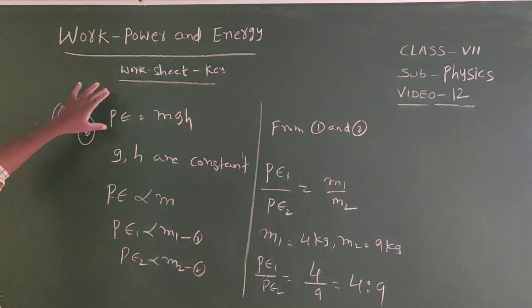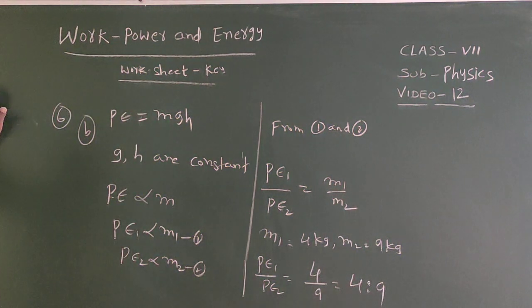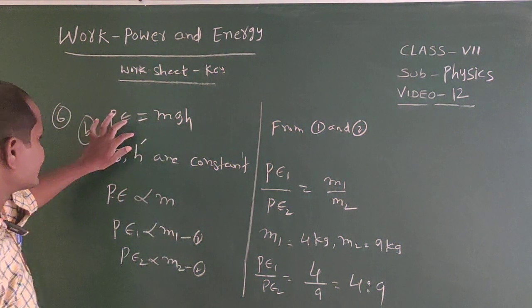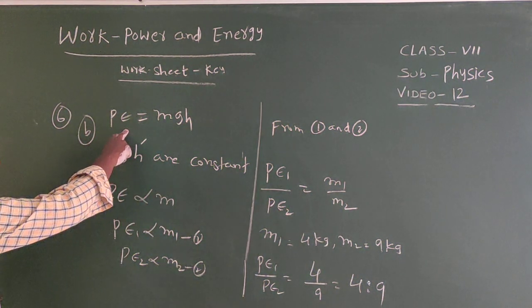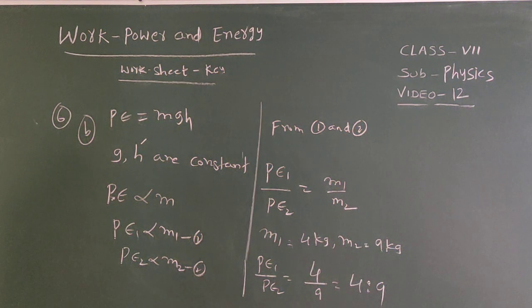So potential energy equals mgh. Two different bodies lifted to a same height means equal height. For lifting the body, acceleration due to gravity is acting on it. So here g is a constant for first body and second body, that equals 9.8, or 10 meter per second square. To lift it to an equal height, the height also is the same. So that's why g and h are constant. So from the above equation we can write potential energy is directly proportional to mass of the body.